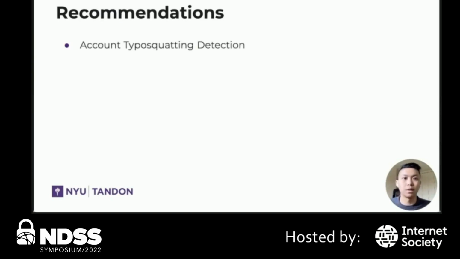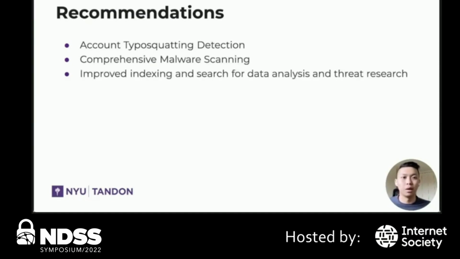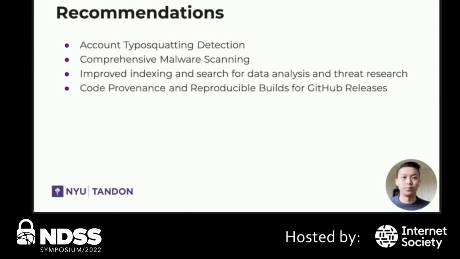First, we believe that some degree of typosquatting detection should be enforced to stop attackers from naming themselves similarly to critical accounts. Second, given the wide data sets of malware available, we believe the platform should employ scanning against uploaded artifacts. To complement that, better indexing and search should be incorporated, such as for forks and compiled binaries, which can vastly improve data analysis and security research efforts.